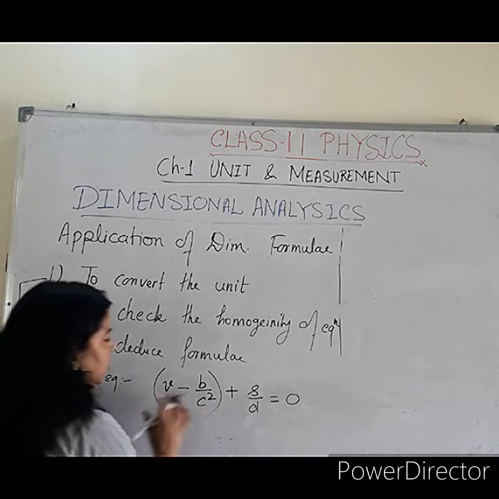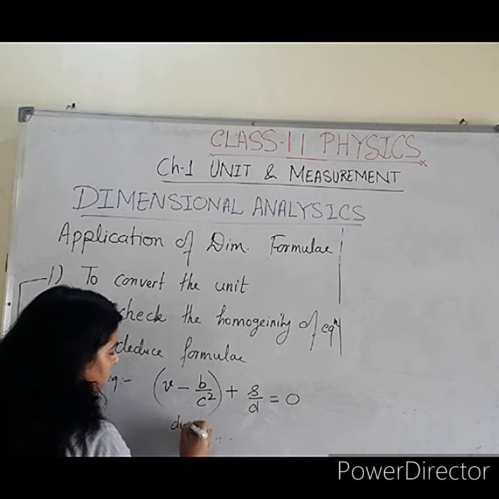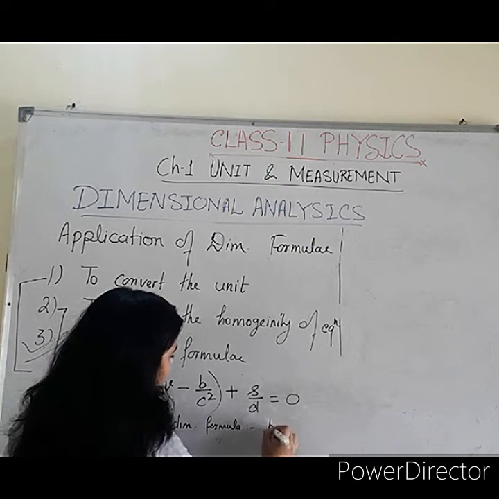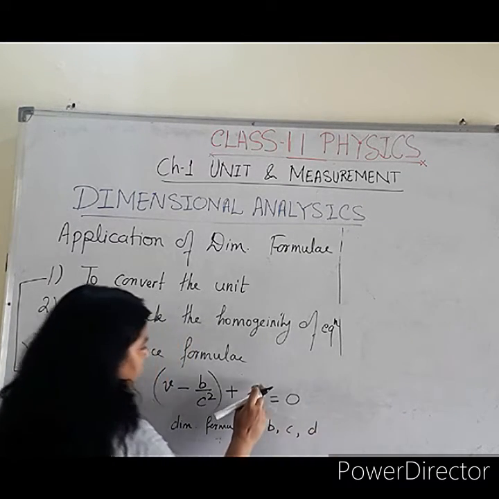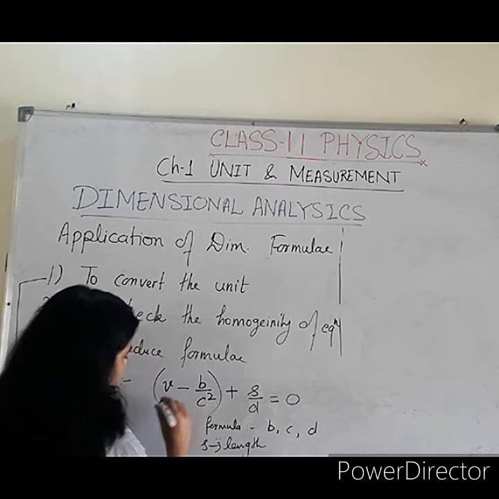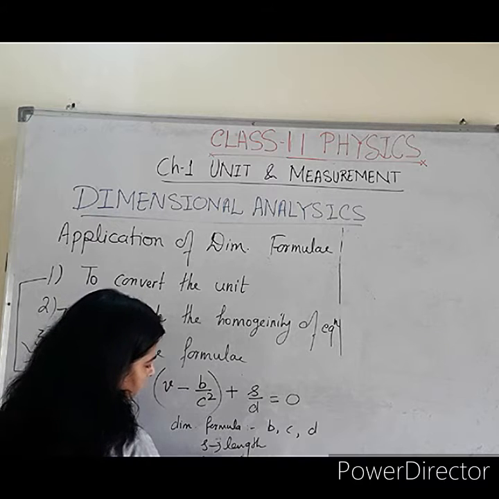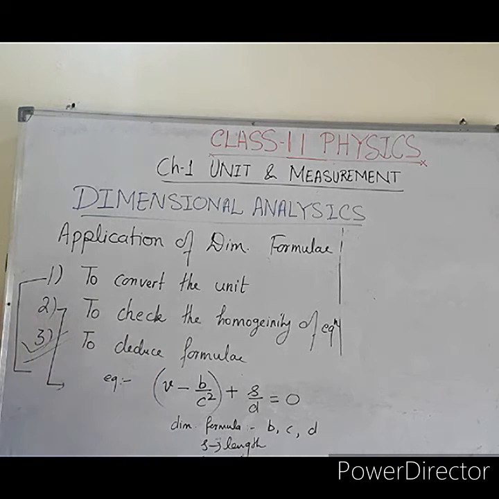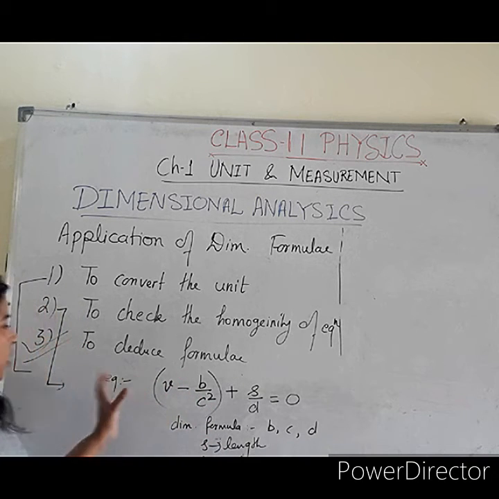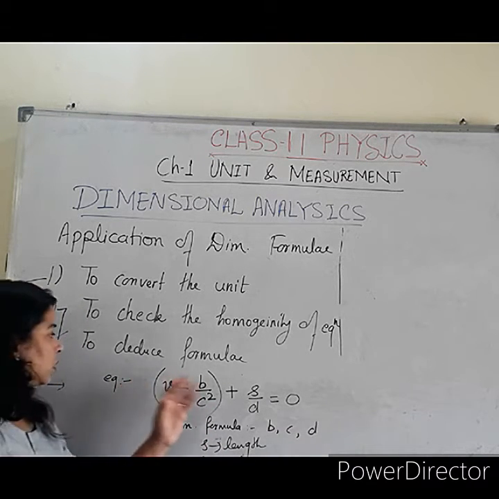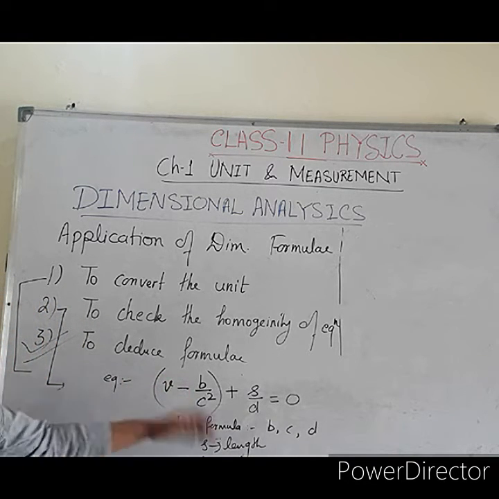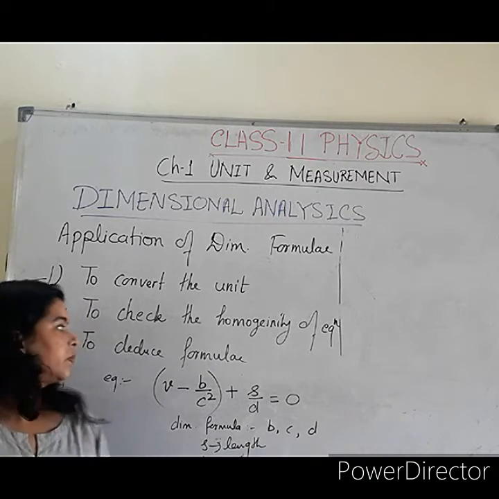This is the expression and you have to find the dimensional formula for B, C and D terms. Here S is length, or we can write it as distance. V here is velocity. So you can solve the dimensional formula for B and C and all those terms by equating the dimensional formulas of the terms on either side of the plus or minus sign.